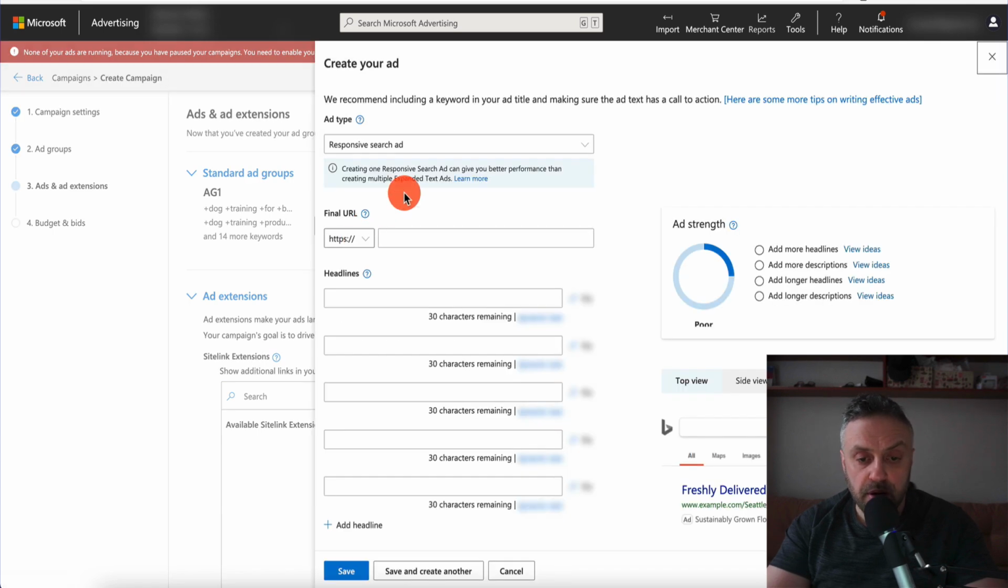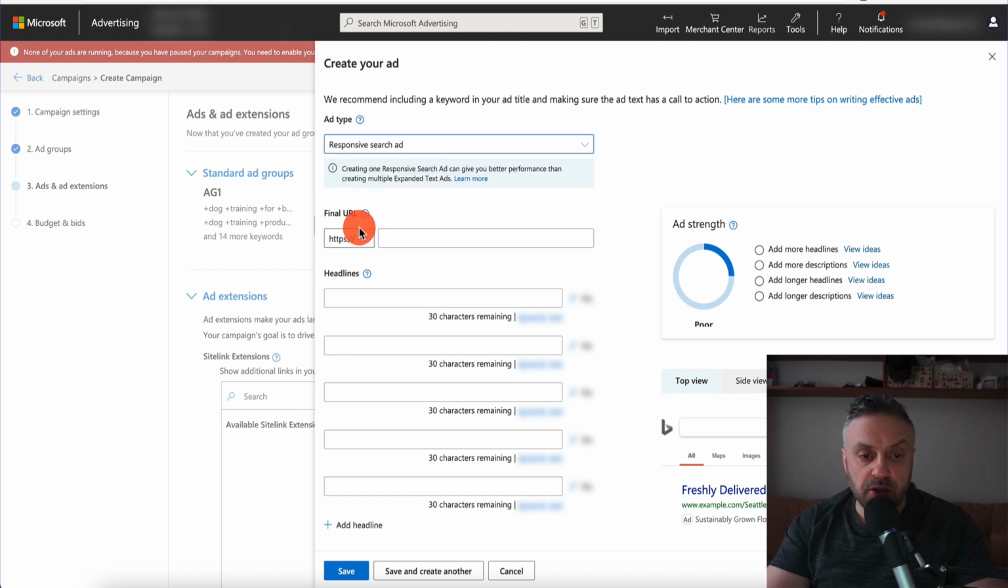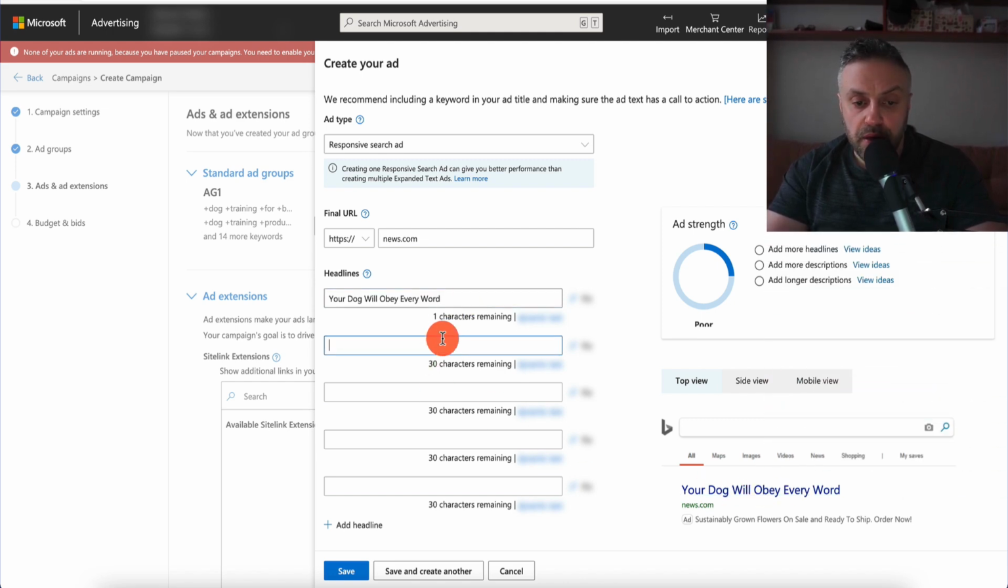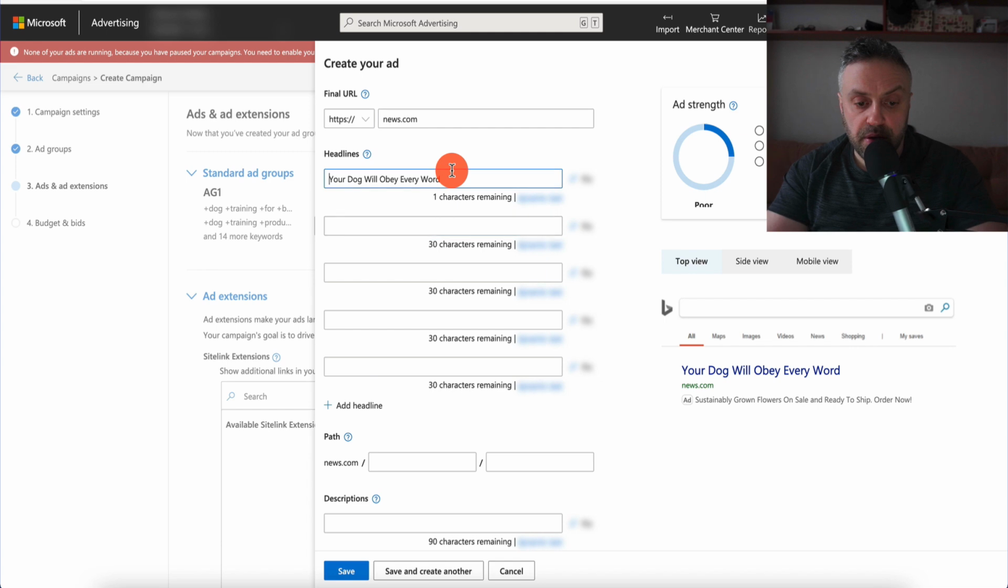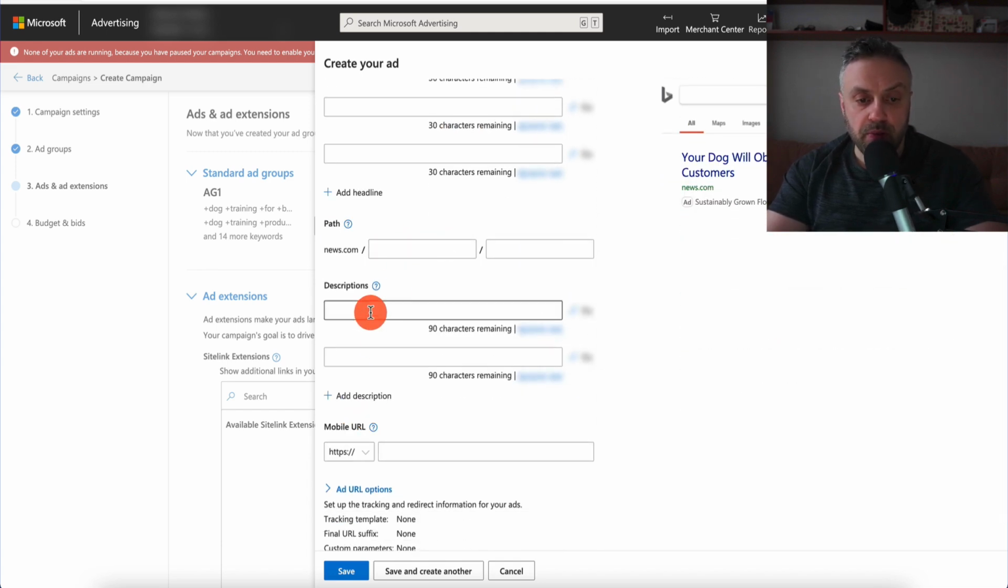We're going to go in here. We're going to hit create an ad. We are going to do responsive. We're going to choose this as default. Final URL is going to be whatever your site is, whatever the domain is. Headline is going to be get it, obey, get your dog. And then you have your ad being previewed here. And then you can have more headlines here. So something like this. We don't need the path.